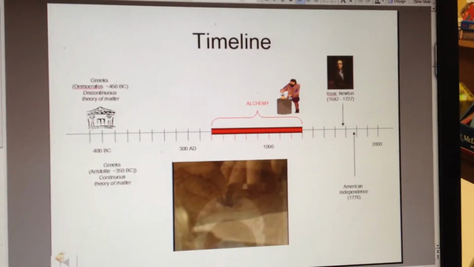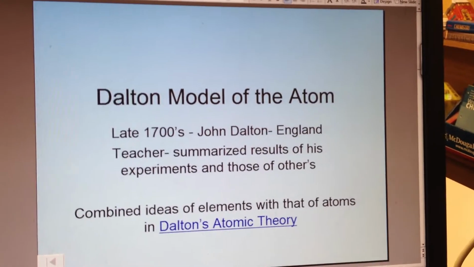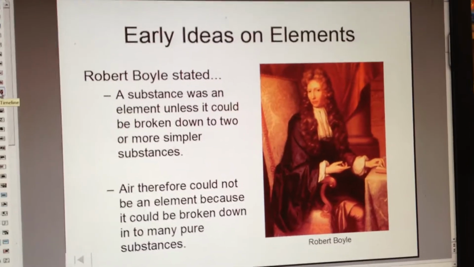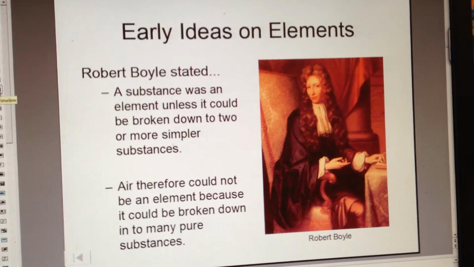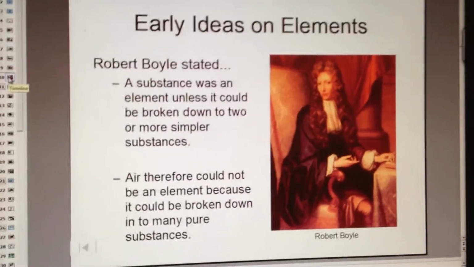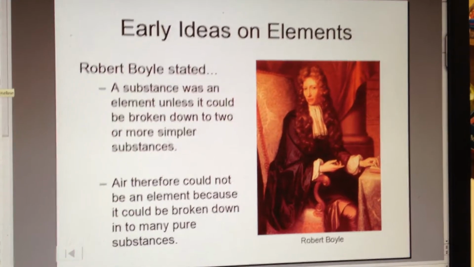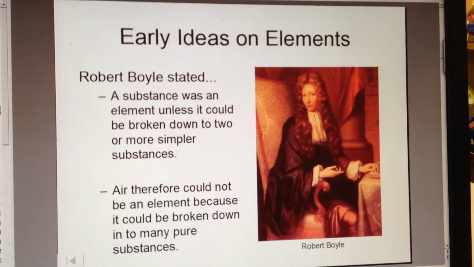We probably won't cover much alchemy on the test. Then we skip ahead to the modern era. In the modern era, we begin to use science. This would be about 2,000 years after Democritus. First person to clearly define elements, Mr. Robert Boyle, gave us those definitions. You can always pause and write these down if you like.